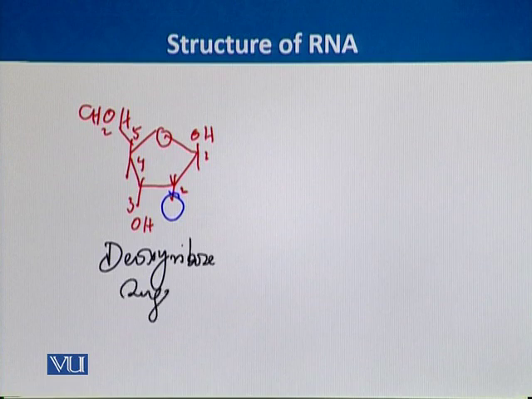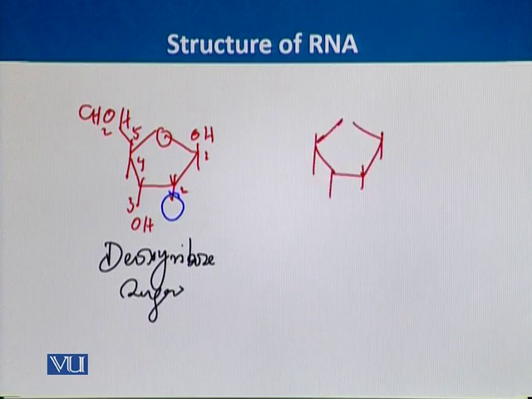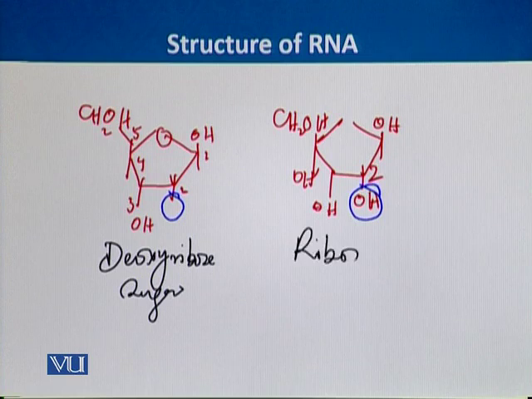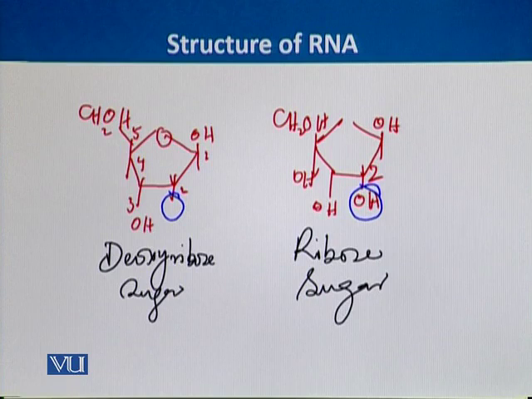On the other hand, the sugar molecule present in the RNA has this oxygen present at carbon number 2. So that's why it is called ribose sugar. This is the main difference between the RNA and DNA sugar molecules.